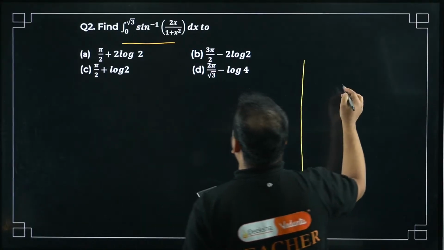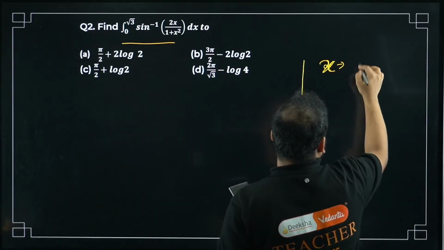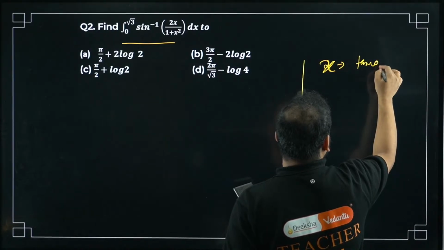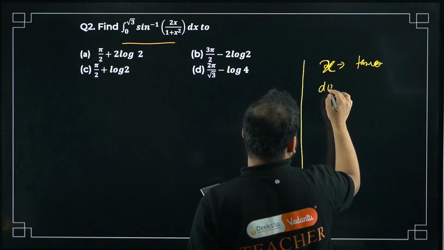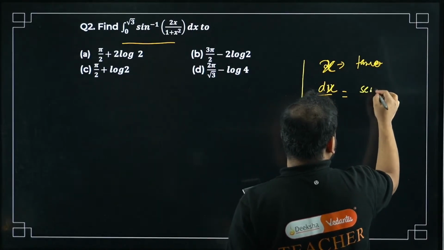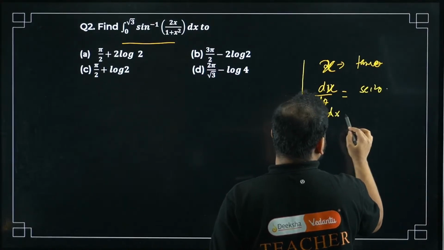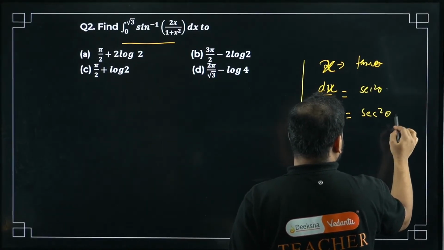So I'm going to take this x as tan theta. When you do that, what is the differentiation of this? It'll become dx by d theta equals sec square theta. So I have simply dx as sec square theta d theta, right?